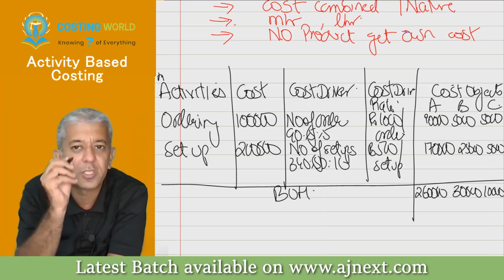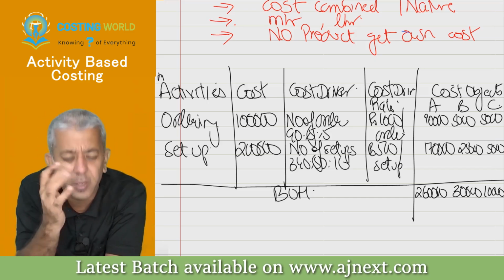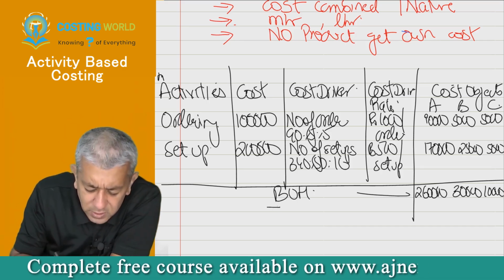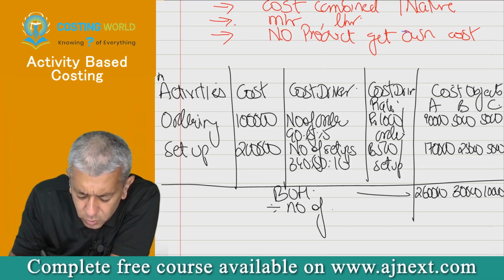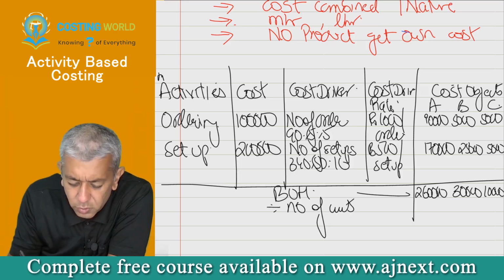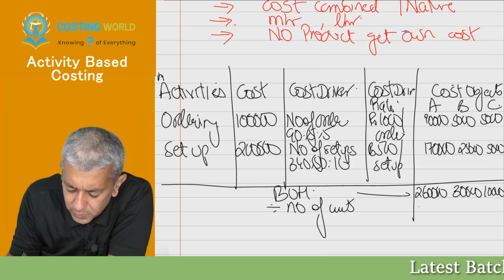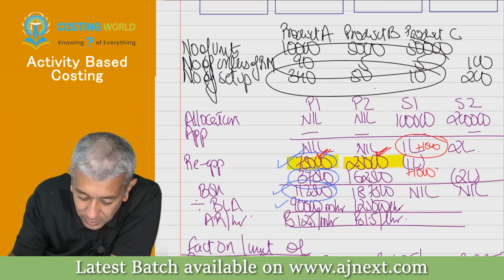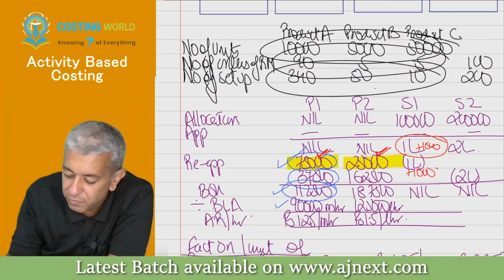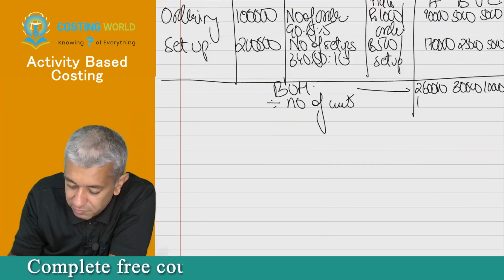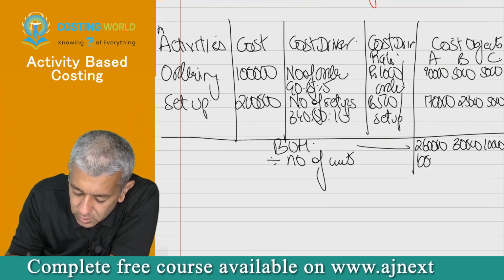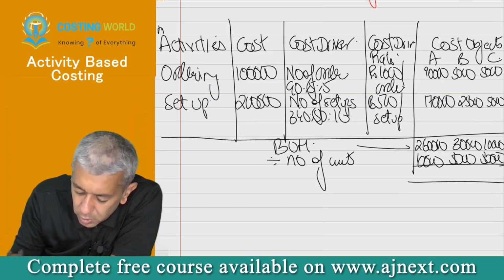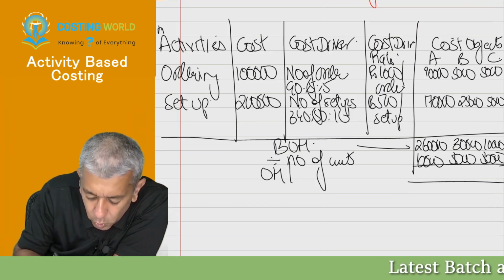This is your BOH. Sir, now you will divide by BLA. There is no BLA over here. Beta, these are the total overheads to be given to all the three products. Please divide by number of units and the job gets finished. So therefore, divide by number of units over here. For product A, we will be making 10,000, 5,000 and 50,000. So therefore, this is 10,000. This is 5,000, this is 50,000. The moment you all do this particular thing, this will give you overheads per unit.